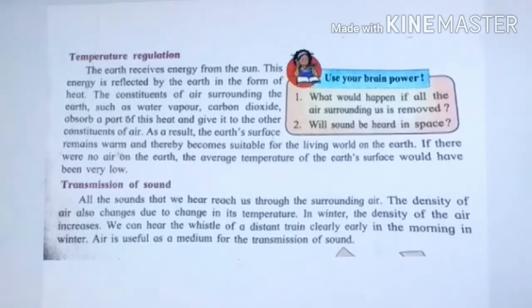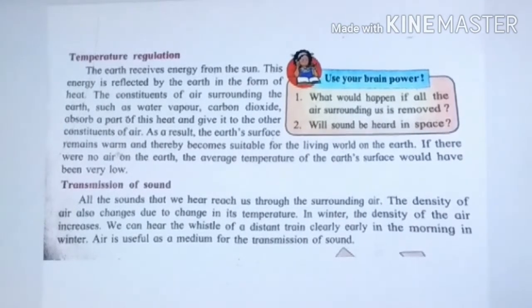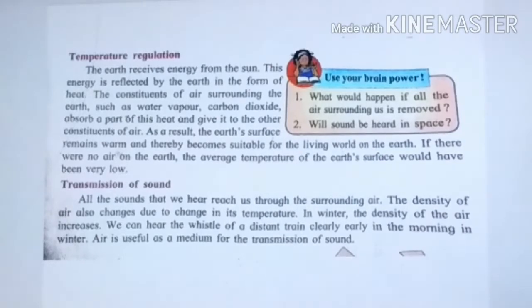So these constituents of air surrounding the earth, such as water vapor and carbon dioxide, what do they do? They absorb a part of this heat and give it to other constituents of air. Means what? These water vapor and carbon dioxide absorb the heat which we receive from the sun and give it to other constituents, like nitrogen and other gases present in the air.